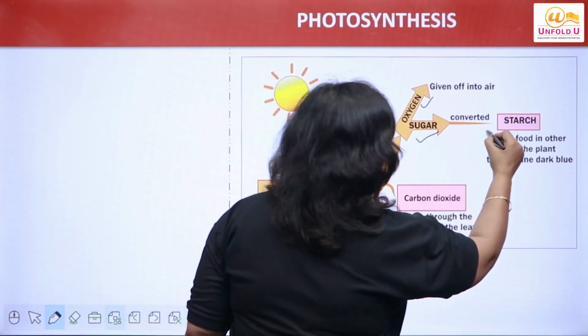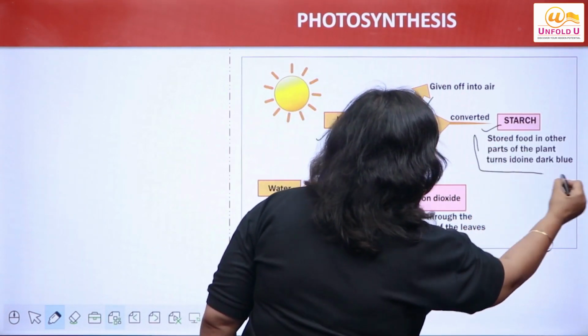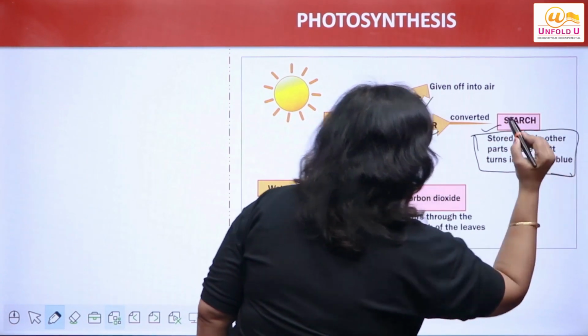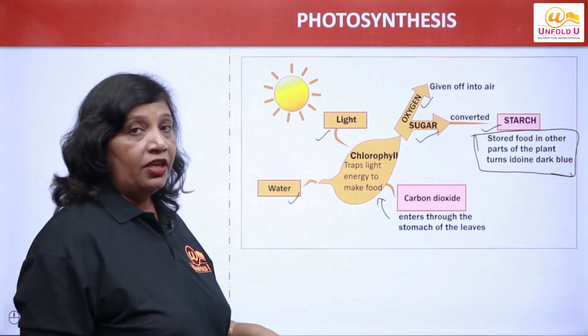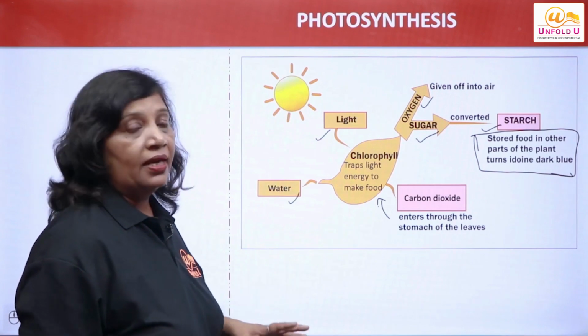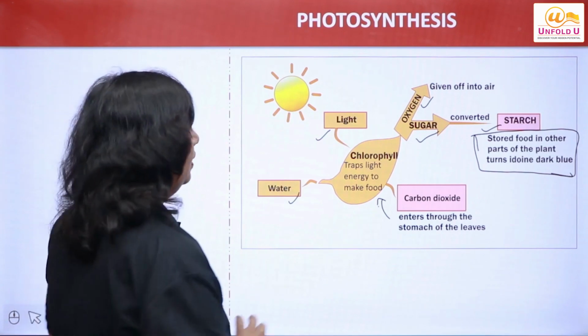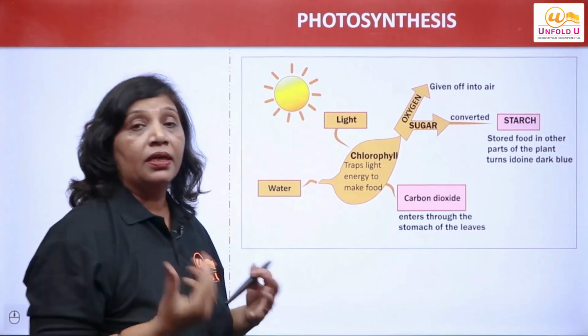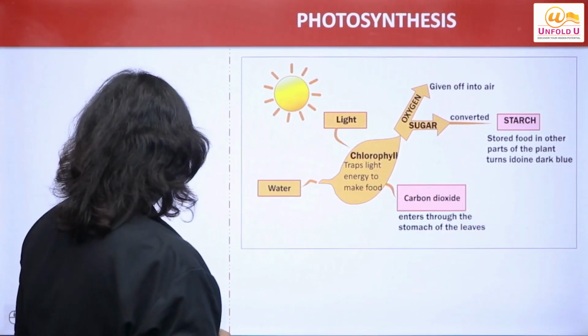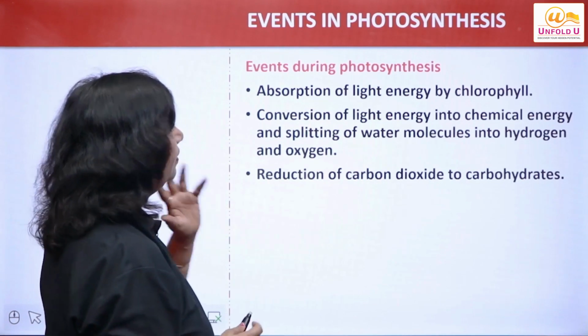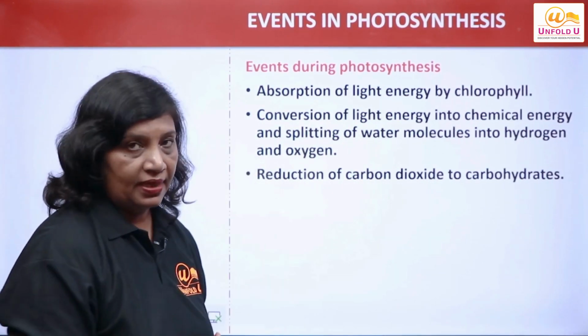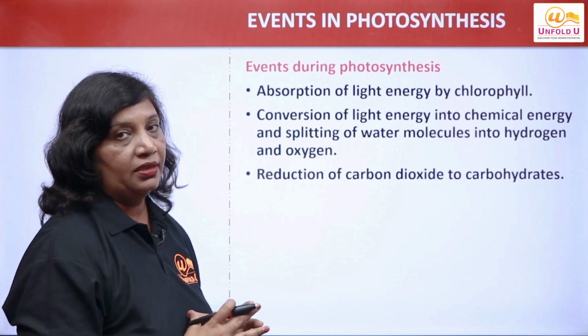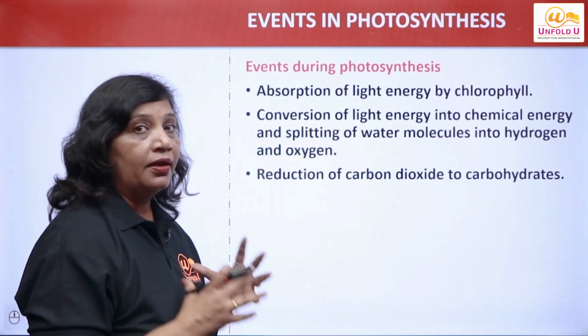Sugar is converted into starch and it is stored as food in various parts of the plant. And we do the iodine test to check the presence of starch in the various parts, right? If we put a drop of iodine, it will turn dark blue, right? Now what are the various events? This question comes in exams. Often this question is seen in the exam, and we need to learn it by heart.